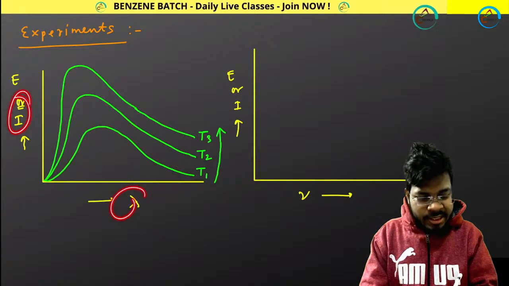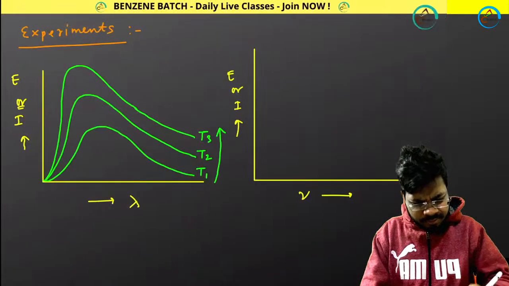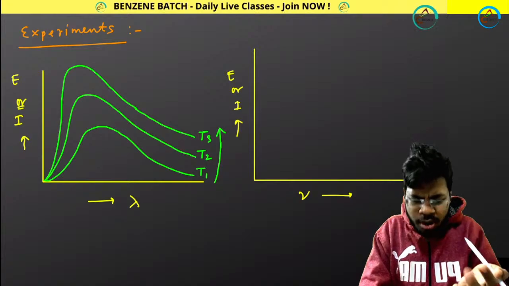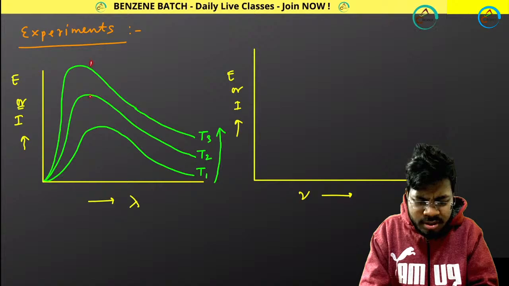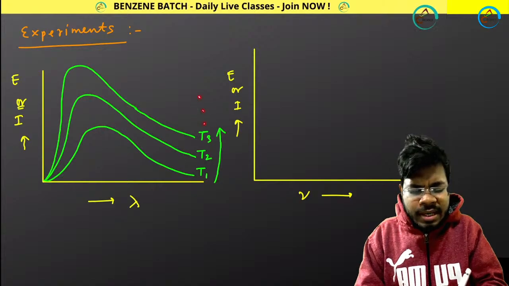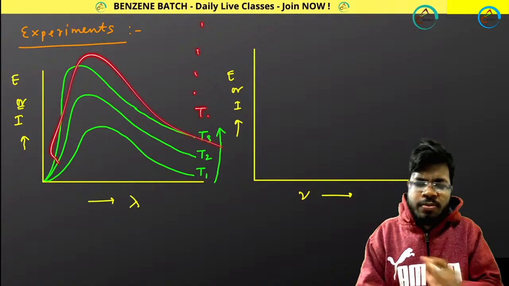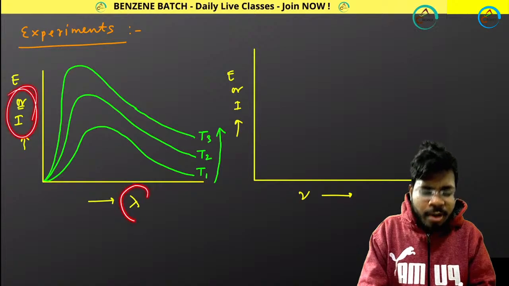intensity versus wavelength, this plot. They increased the temperature a little bit, they got this plot, and then they increased the temperature a little more, and they got this plot. If you increase the temperature further, you will be getting T4, T5, T6, a lot of plots will be there. This was your intensity or energy versus wavelength.